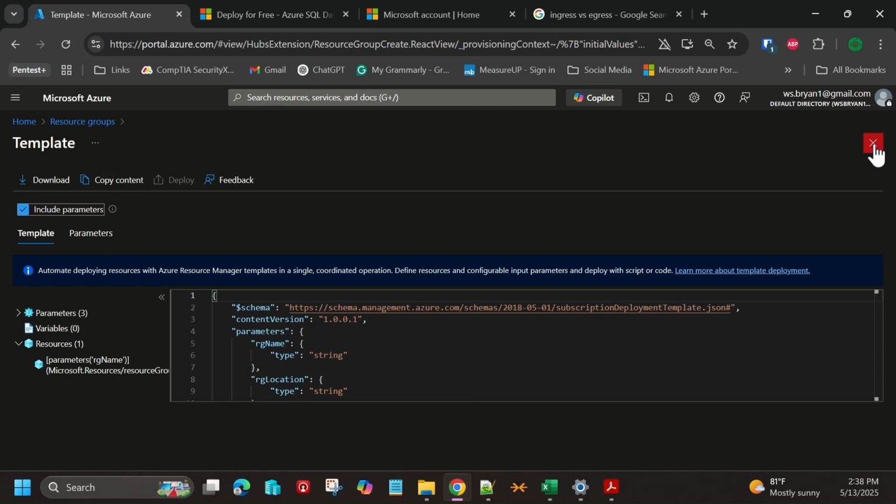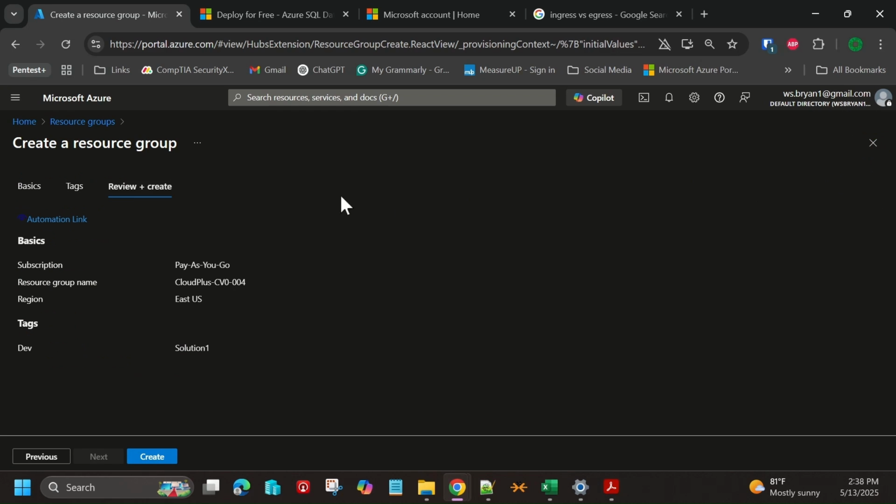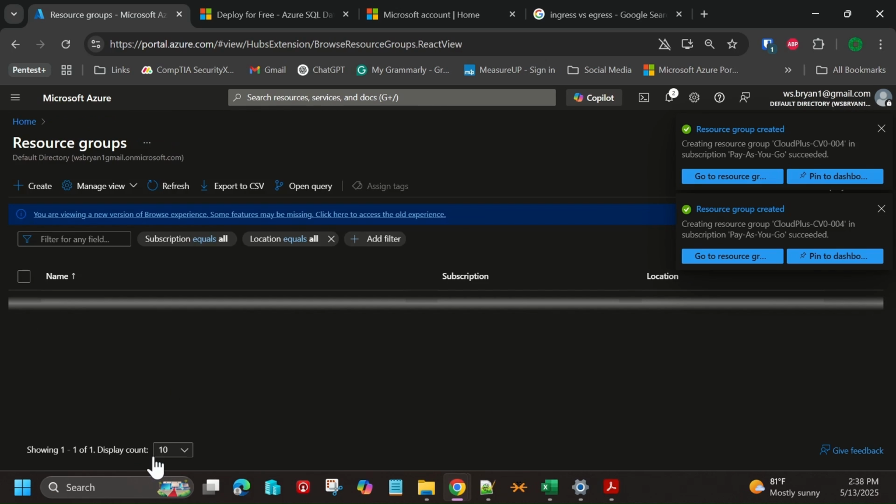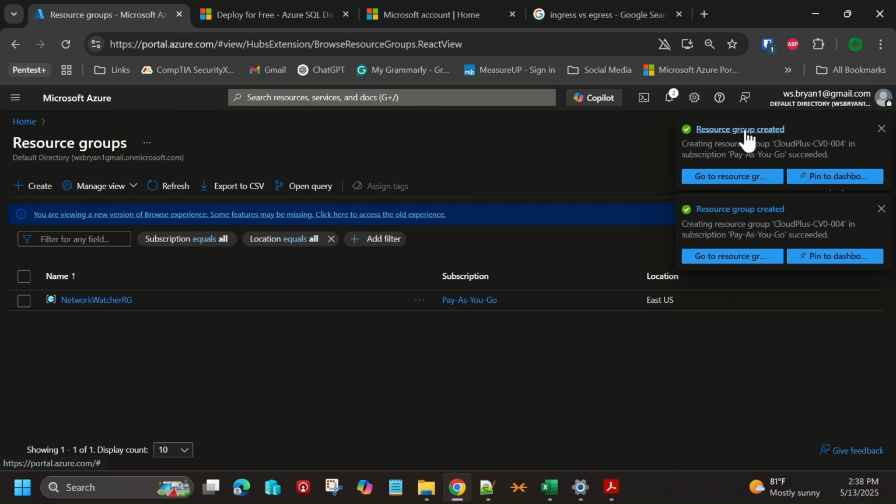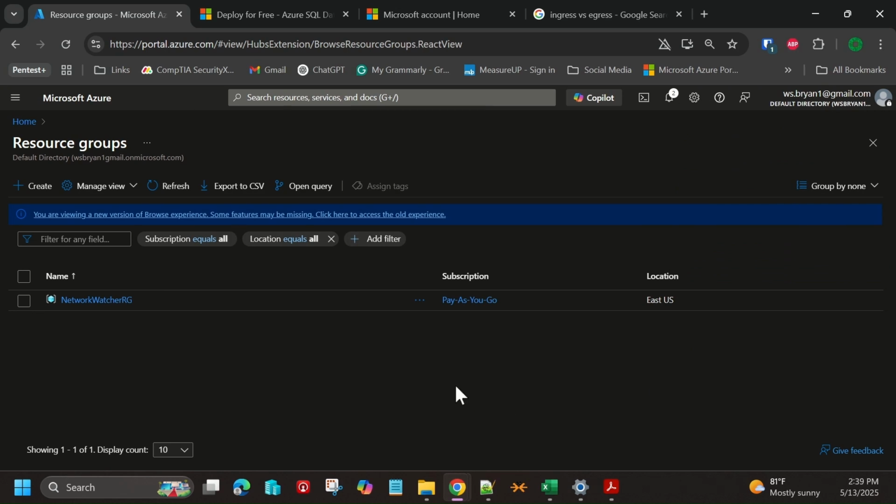So what I'm going to do is go back here, and I'll close this down. We'll go ahead and choose create, and in a moment, if I click create here, there we go, and it looks like the resource group was created here. I'll go ahead and close these down here.